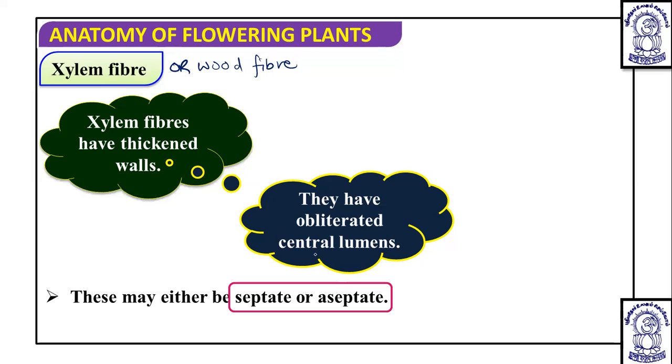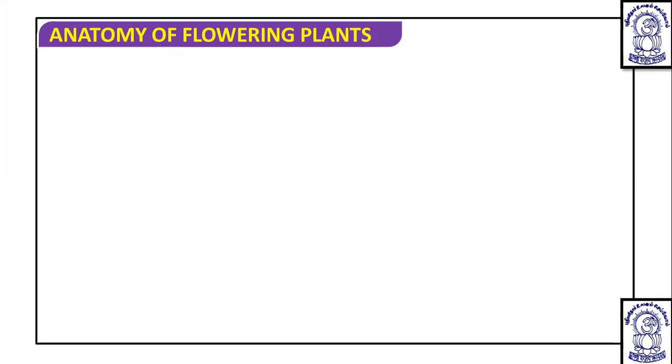They may have a cross wall, because they are found somewhat elongated like this. So if they have a septa or cross wall in spite of the presence of thick walls, then they are known as septate, but if such cross walls are not found, then aseptate fibers are seen.